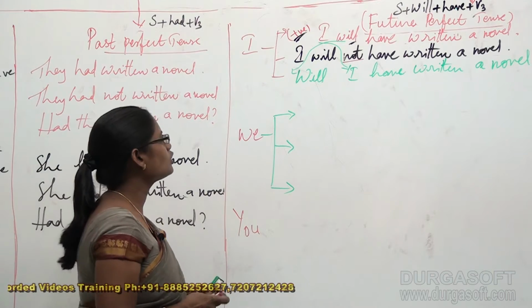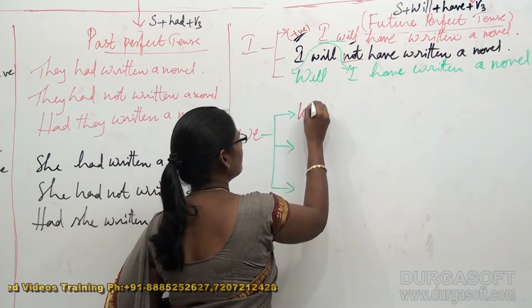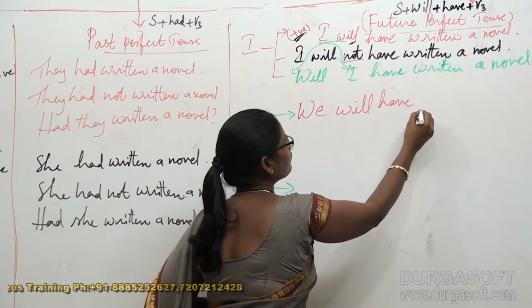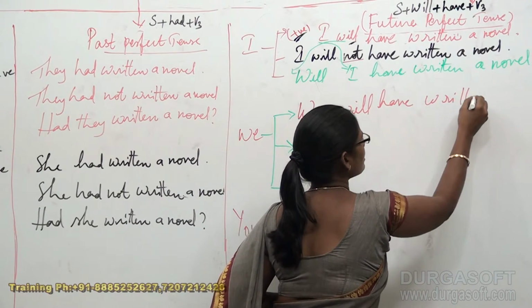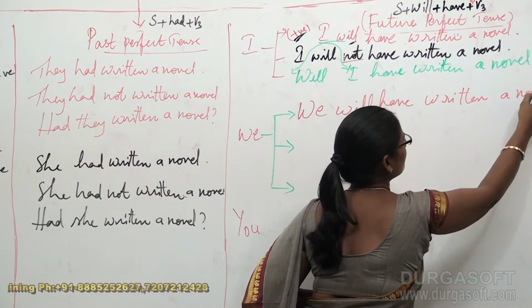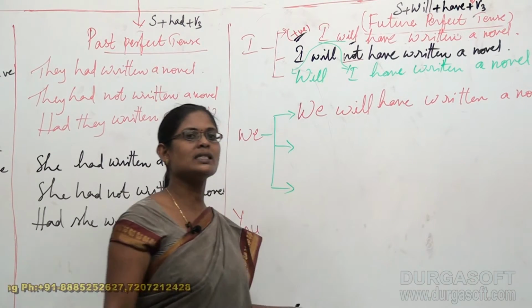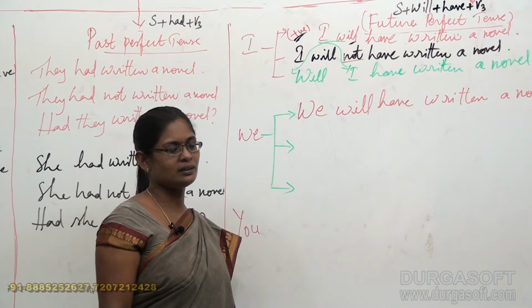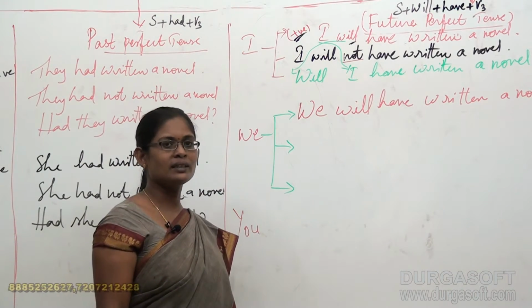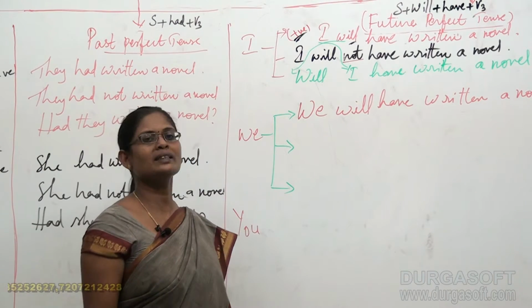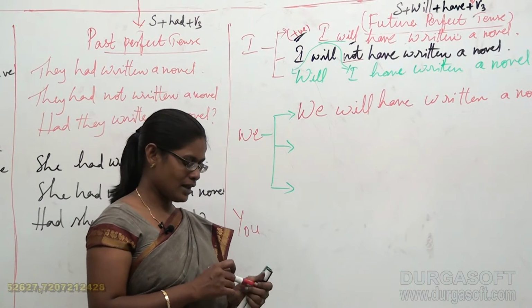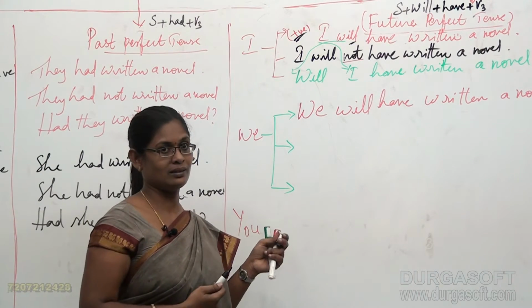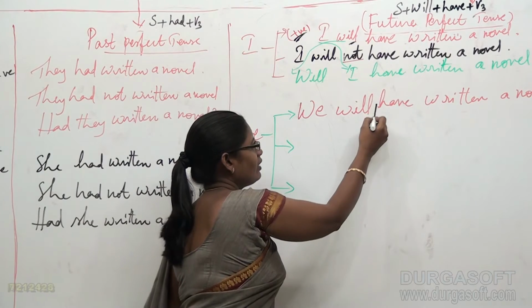Now, it's the zone of we that we are supposed to do now. With we, I would like to go with one more example. We will have written a novel. Now, this is my example. In fact, this is my positive sentence. To convert this into negative sentence, I am just again taking the help of not. And now you should tell me where the not takes place. Very good. It is after will.